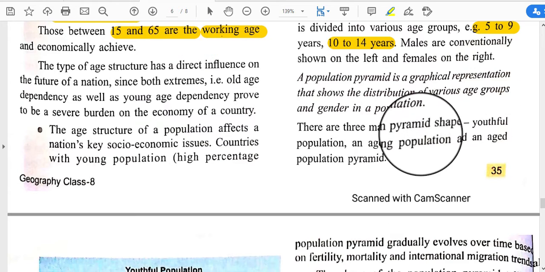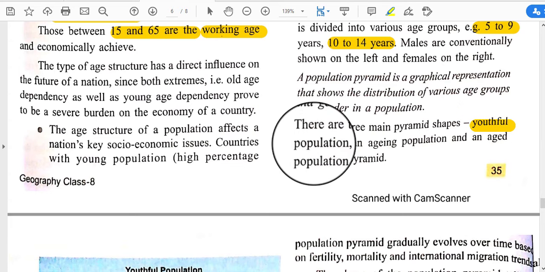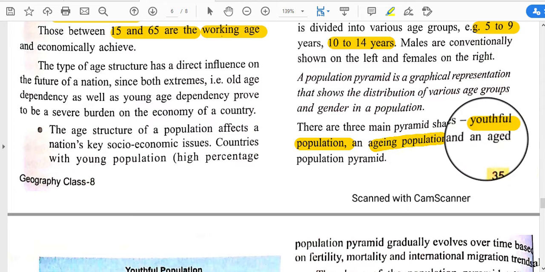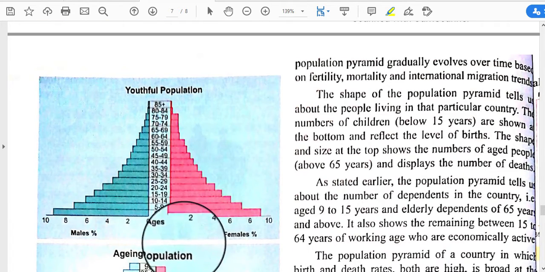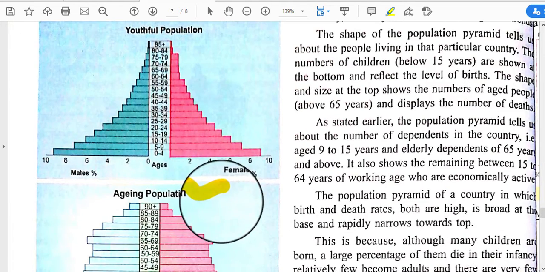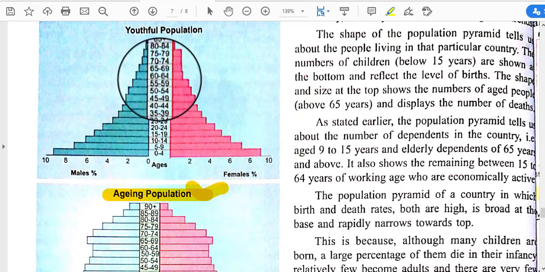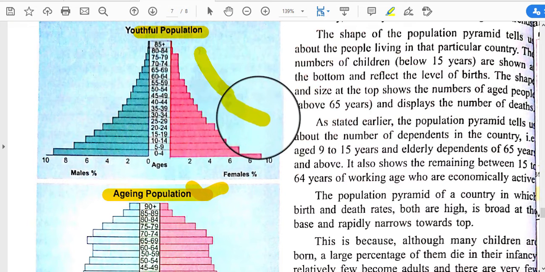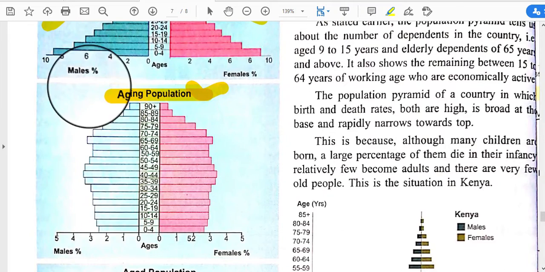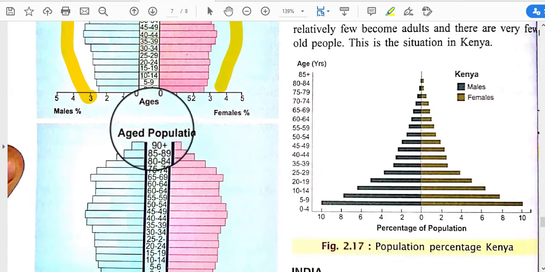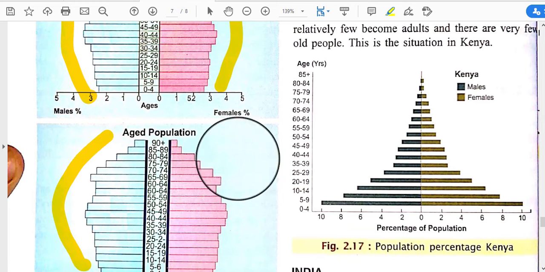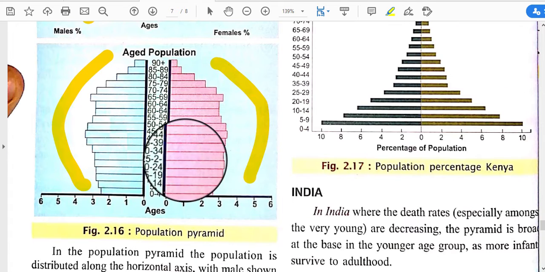Okay, and there are three main pyramid shapes: a youthful population, an aging population, and an aged population pyramid. Here the pyramid looks like this for a youthful population, the aging population pyramid looks like that, and the aged population pyramid looks like that.